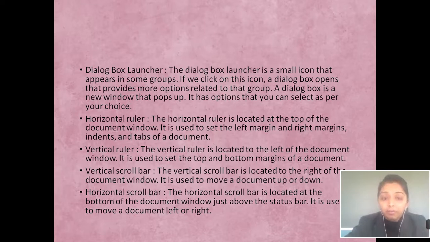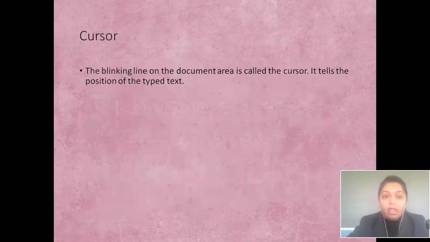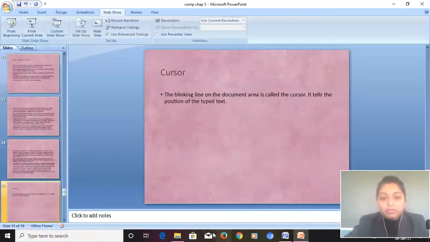Now see the difference, dear children. What does the vertical scroll bar do? Only to move up and down in the document. Okay, to move up and down, as a horizontal scroll bar to move left and right. Yes. Next we are having cursor. This we have already seen. The small blinking line on the document area is called the cursor. It tells the position of the typed text.